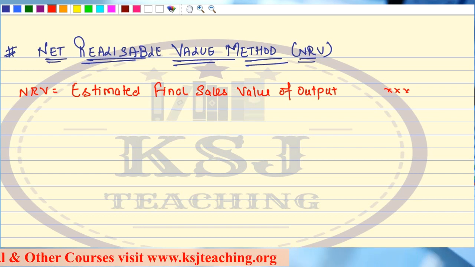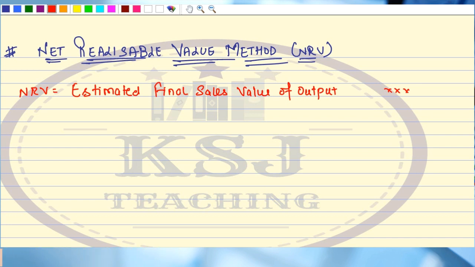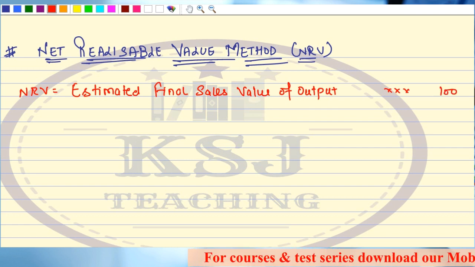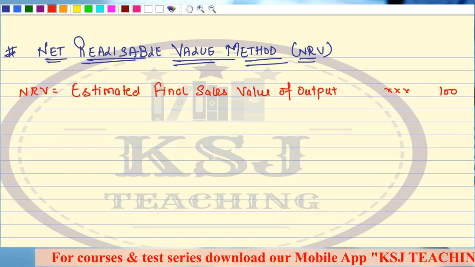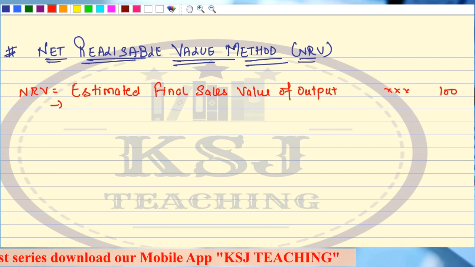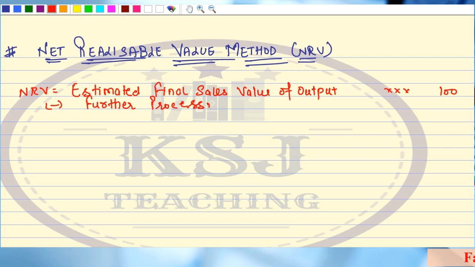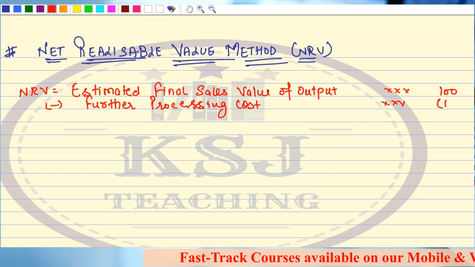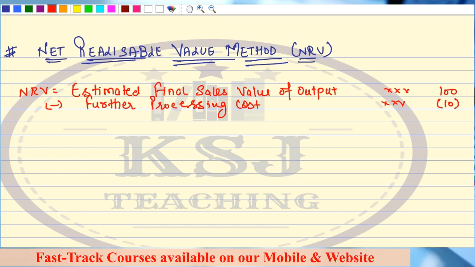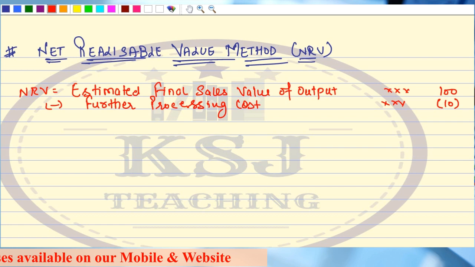Okay, but the net realizable value says what is the amount that you are going to pocket out of that, right? If you are going to get, say, 100 rupees by selling that product, your cost is also involved. So he says remove whatever further processing cost you have incurred. Say I have incurred 10 rupees on that. Okay, removed, sir. After that, he says subtract the estimated selling and distribution expenses.